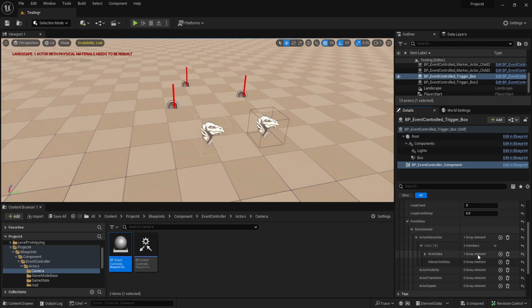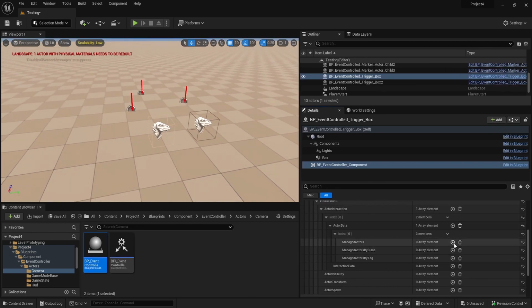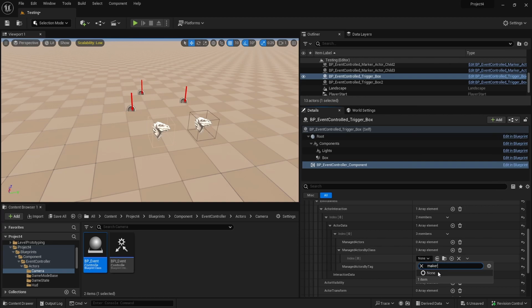So we have the actor data here. If we add an actor data, it has various options, so we can either add a specific actor in the world via the dropper, or we can just grab a class here. And these are the marker classes. These are just defaults. These are actors that I made just to be markers basically in the world.